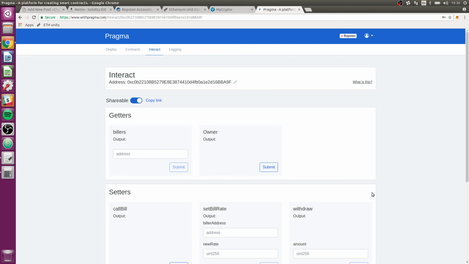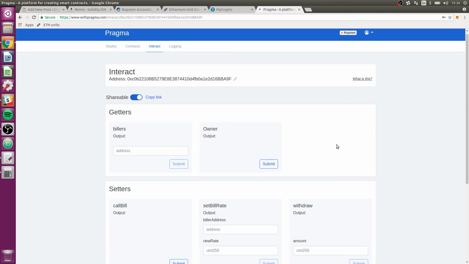And what's great about that is that this is an automatically generated public interface to any smart contract that's out there, as long as you have the address and ABI. So that means that now I can create a contract, and without even touching JavaScript or Web3, I have this interface here that people can help me test out the contract with. That's really cool. There's a lot of gotchas and downsides to these general interfaces.